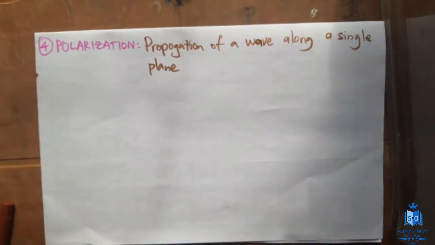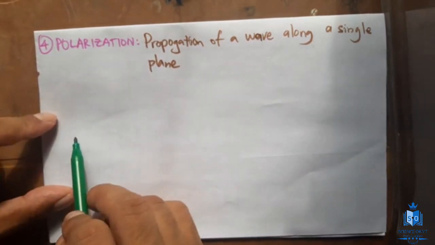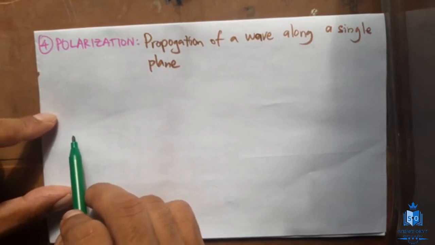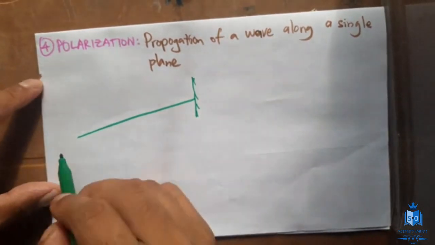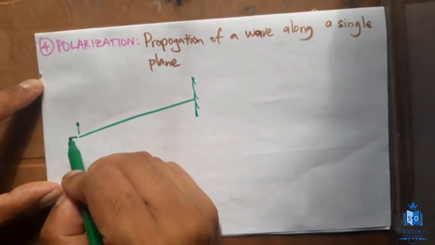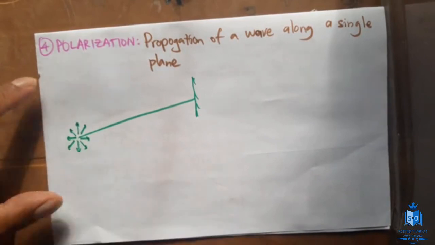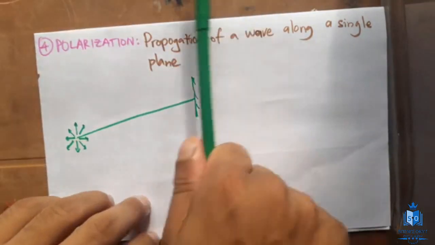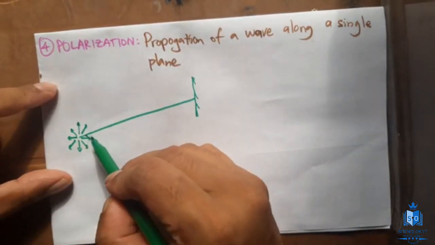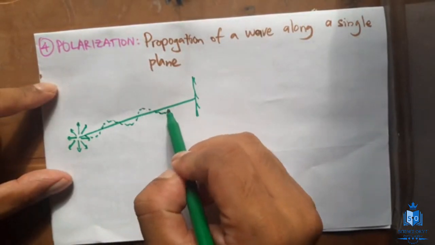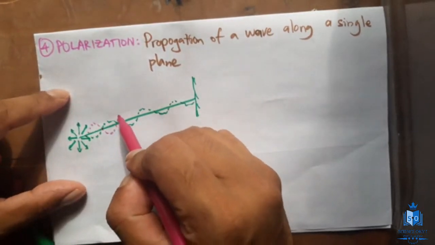Now, to explain polarization, let me use this example. Imagine there is a string, and that string is connected to a wall like this. The string is fixed to a wall. At this point, I create vibrations like this everywhere, in every direction. Then what will happen? There are a few possibilities. A wave might try to travel like this. Another wave might try traveling like this.